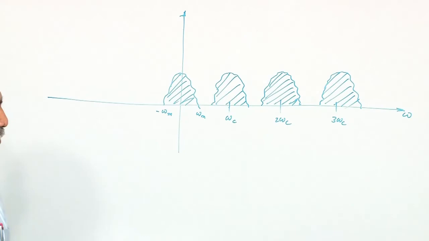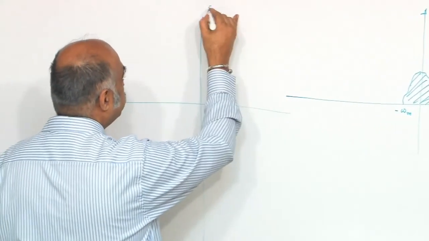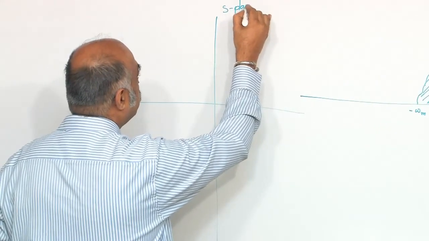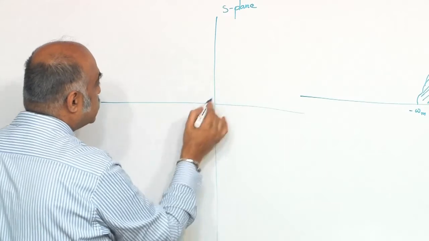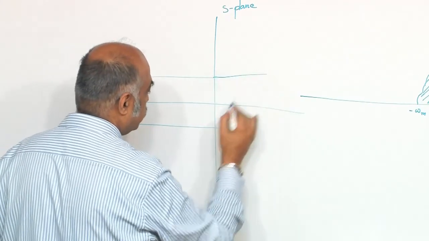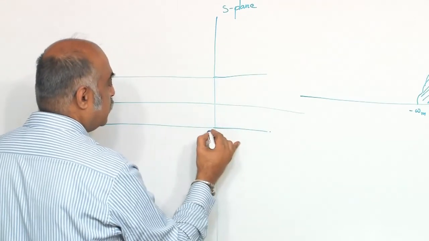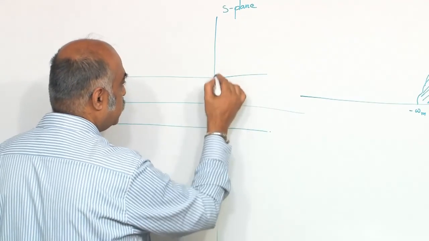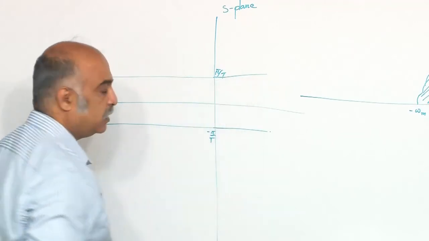In the pole zero domain, what is happening is that you have the S-plane, the S-plane splits, minus pi by t to pi by t.